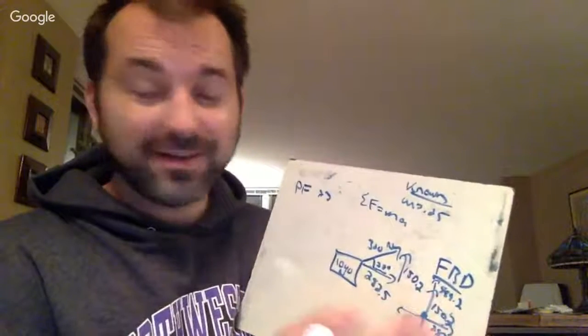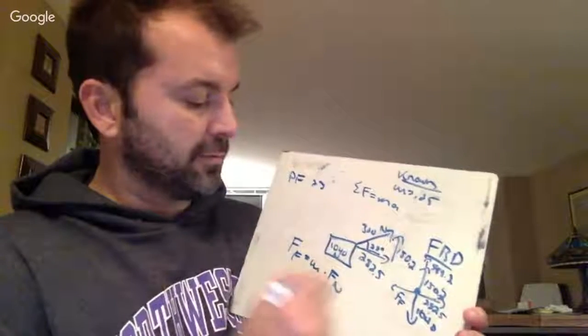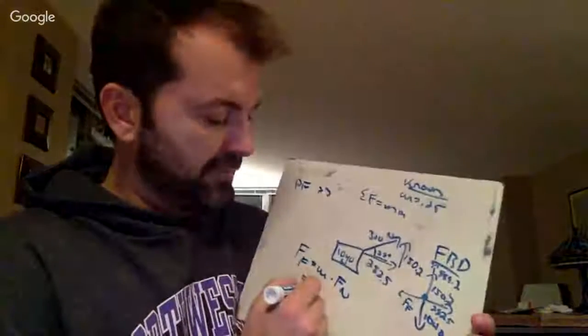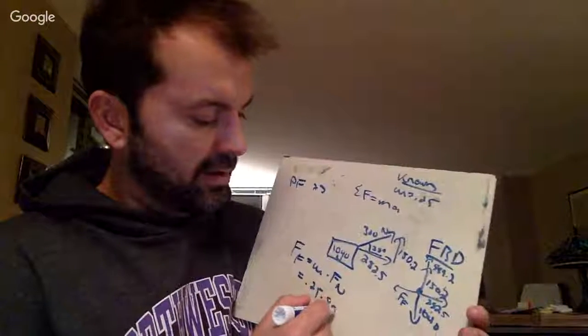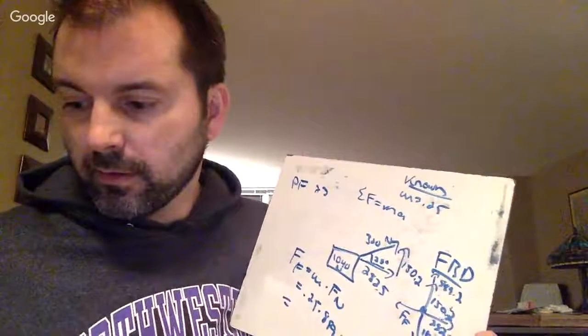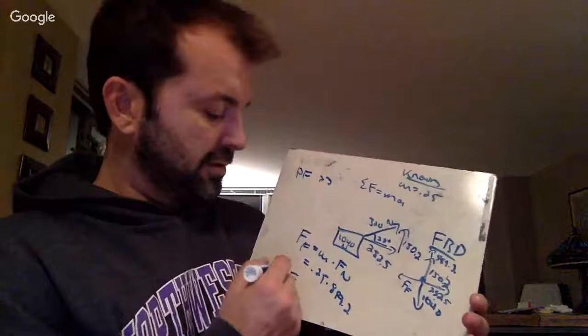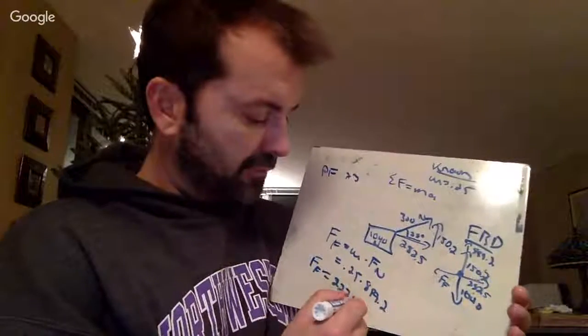Remember, friction is fun. So the force of friction is equal to mu times force normal. And so this is 0.25 times 889.2, and I get a force of friction of 222.45 newtons.